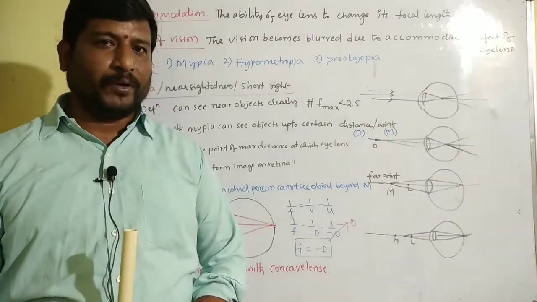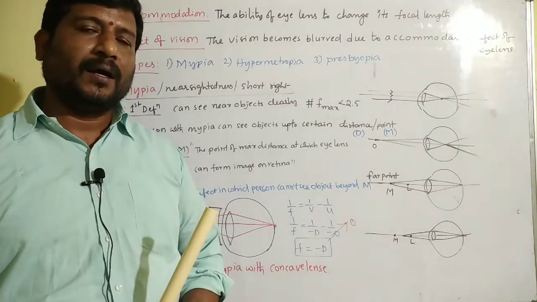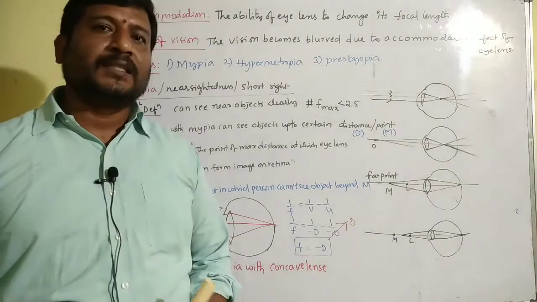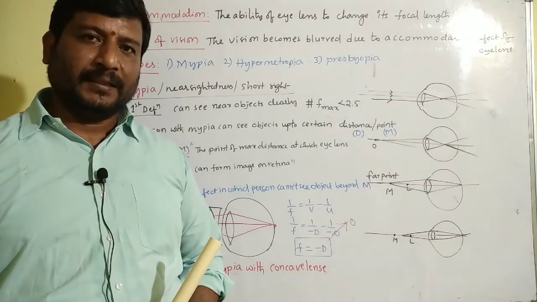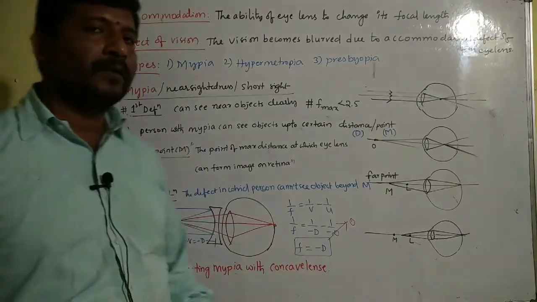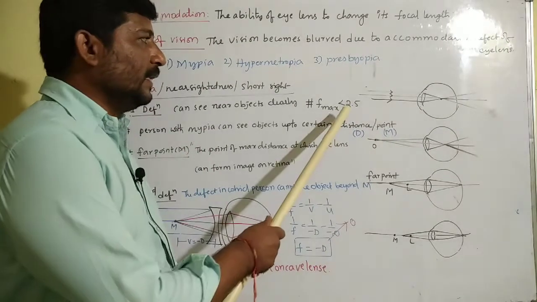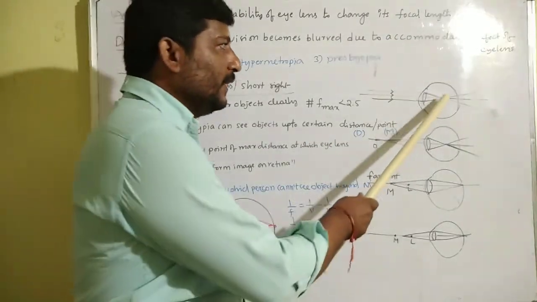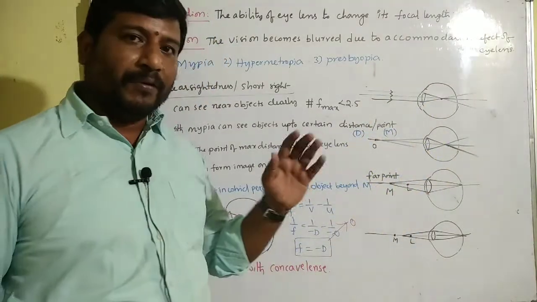Let us learn about myopia. Myopia is also known as nearsightedness or short sight. First definition of myopia: some people can see near objects clearly but cannot see distant objects. This type of defect of vision is called myopia. For these persons, the maximum focal length of the eye lens is less than 2.5 centimeter. That means the image of a distant object forms before the retina.